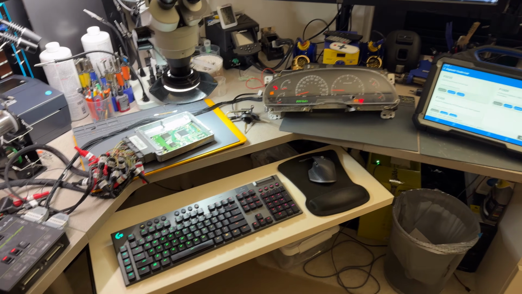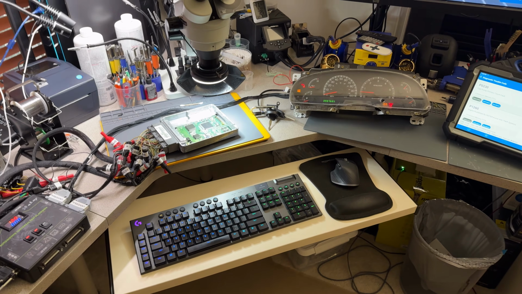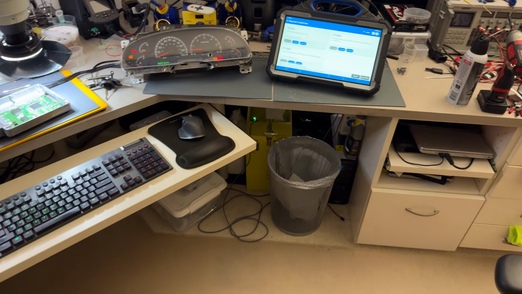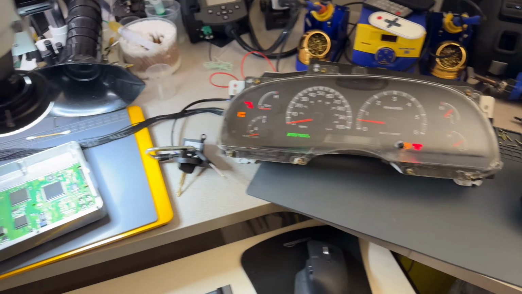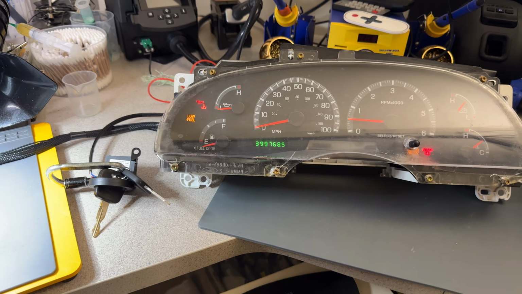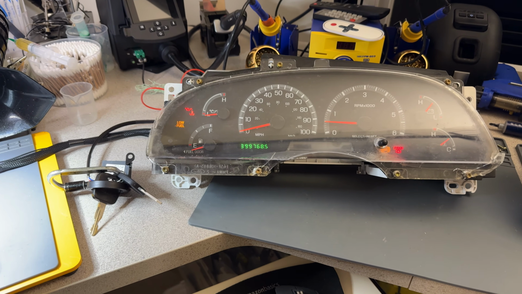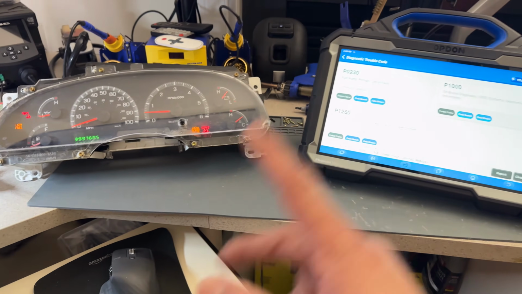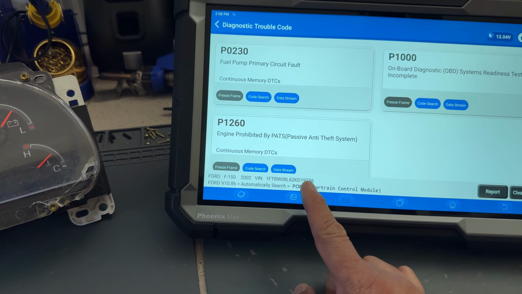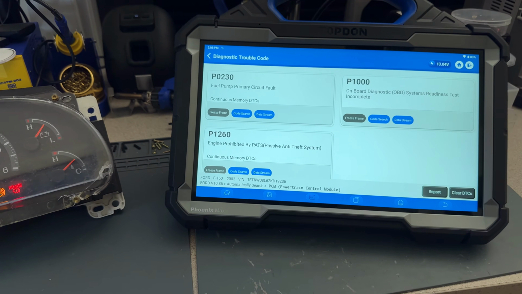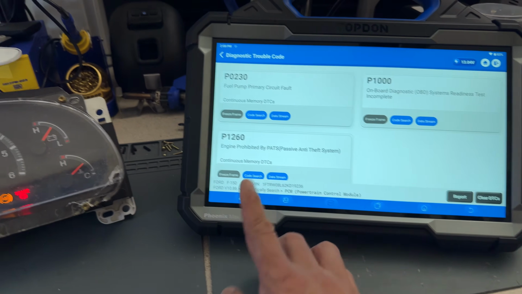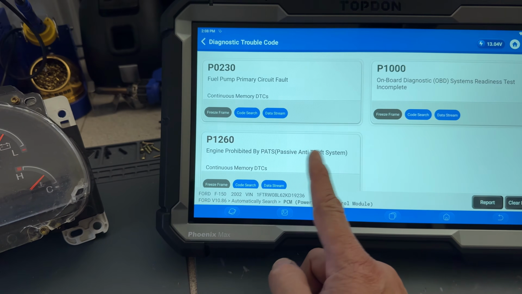So I asked him, okay, well, for this situation, I need you to send me cluster keys and the computer to try to reproduce and see what the problem is, because sometimes it's not in the computer, sometimes it's in the instrument cluster. So he did send. This is his cluster. It looks like it has 399,768 miles. Reading the information from the computer, also to show the VIN number, KD19236, we are prohibited to start a car by the PATS system. PATS, as you read here, is the passive anti-theft system.